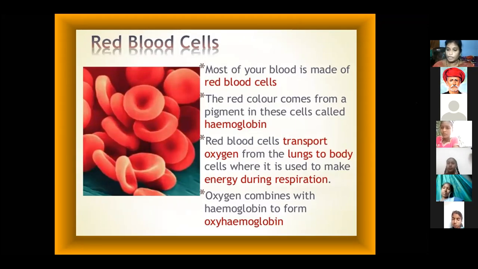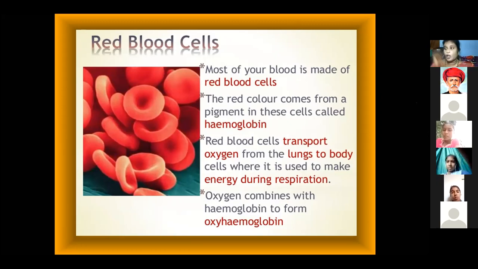Okay, ma, can you understand very carefully? Red blood cells transport oxygen from the lungs to the body. Next, the body cells use it to make energy during respiration. All living organisms carry out the respiration process, inhalation and exhalation. The red blood cells help during respiration, and at the same time they transport oxygen and nutrients to all parts of the body.